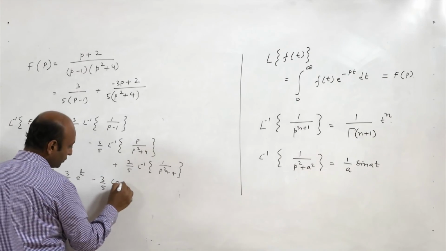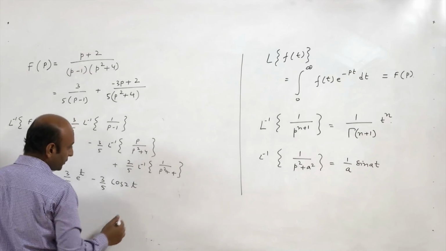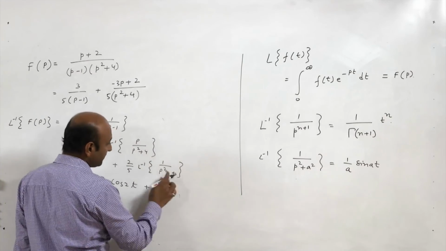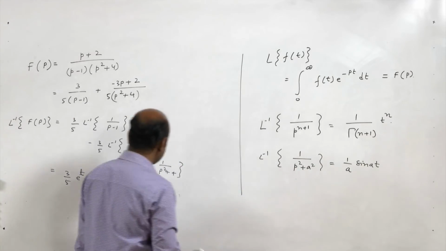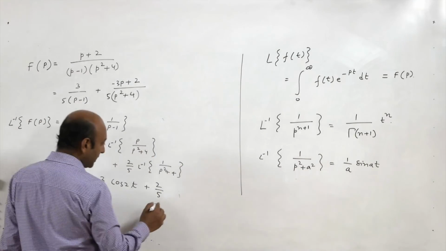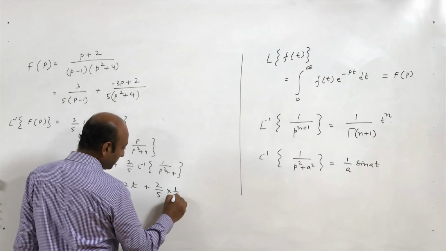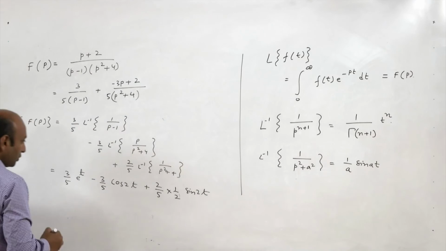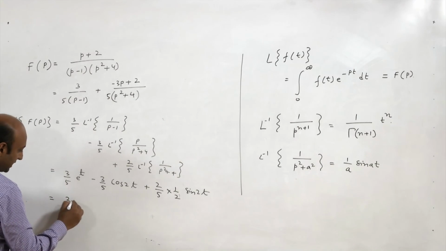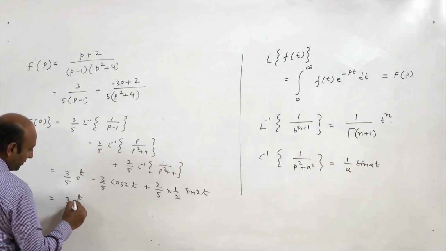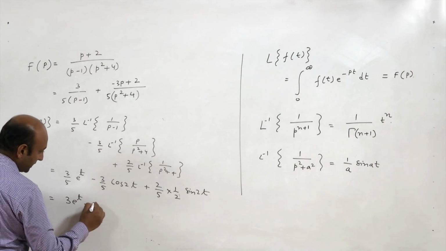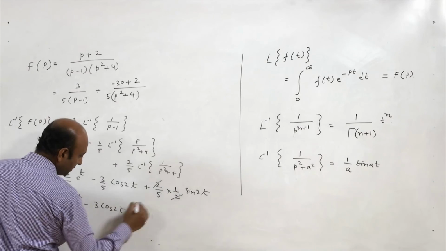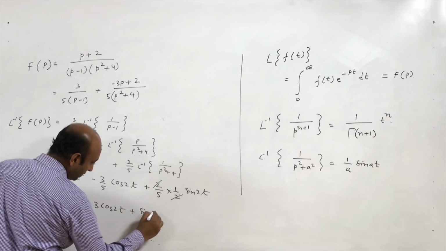And for this, it is plus 2 by 5; Laplace inverse of this, from this expression, with a equal to 2, will be nothing but 1 by 2 times sin 2t. So, the final answer is 3 e to the power t minus 3 cos 2t, these two cancel out, plus sin 2t, all upon 5.